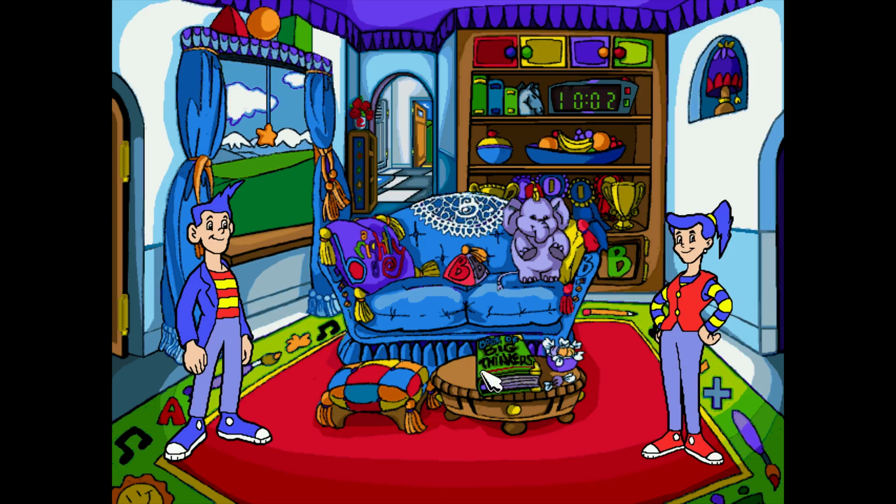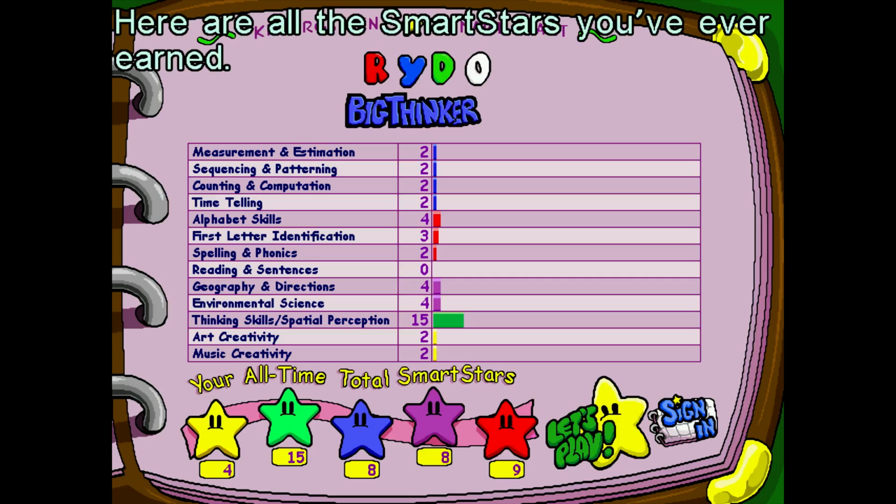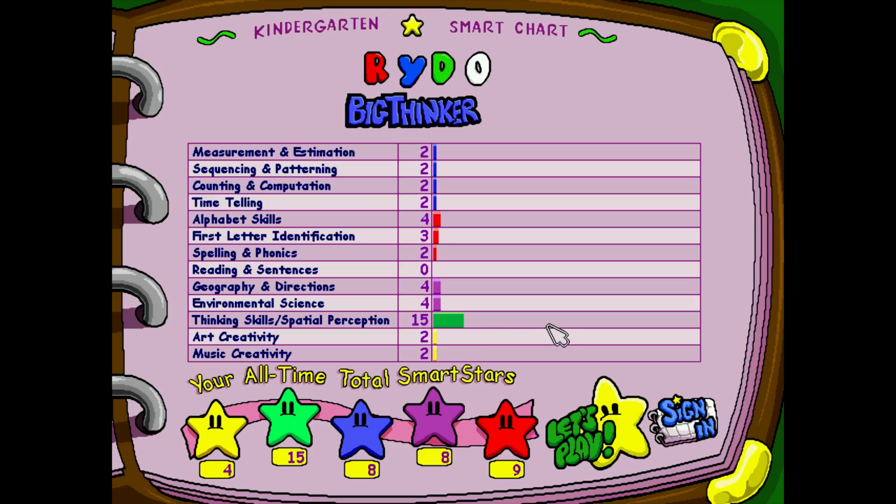So it seems like it's pretty nice to you there. Smart charts. Here are all the SmartStars you've ever earned. But seeing how this is 15, you can pretty much assume that they want you to get somewhere close to 100 stars in each one of these. Still no idea how you'd get the reading and sentences one.